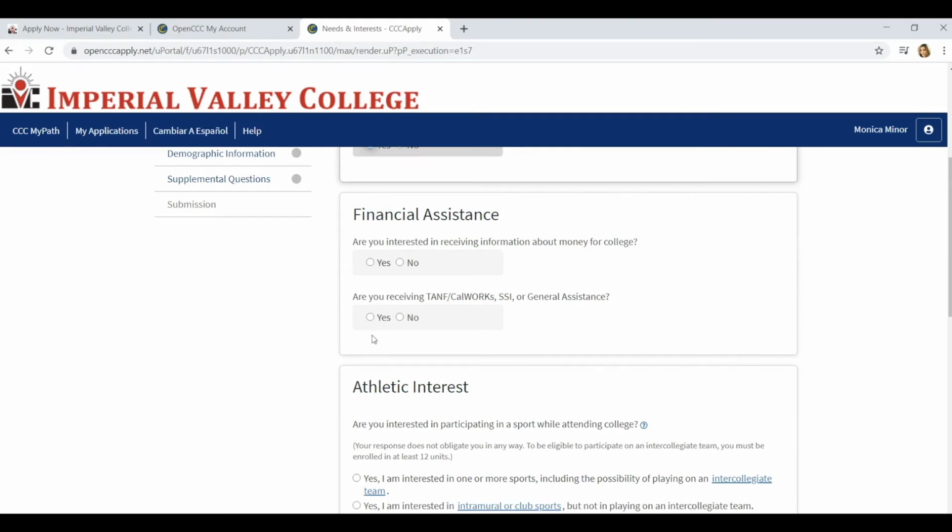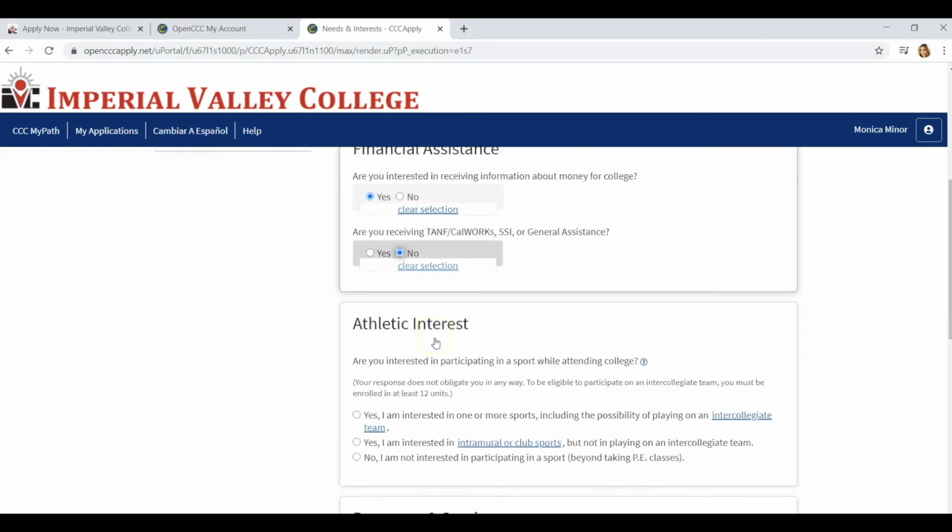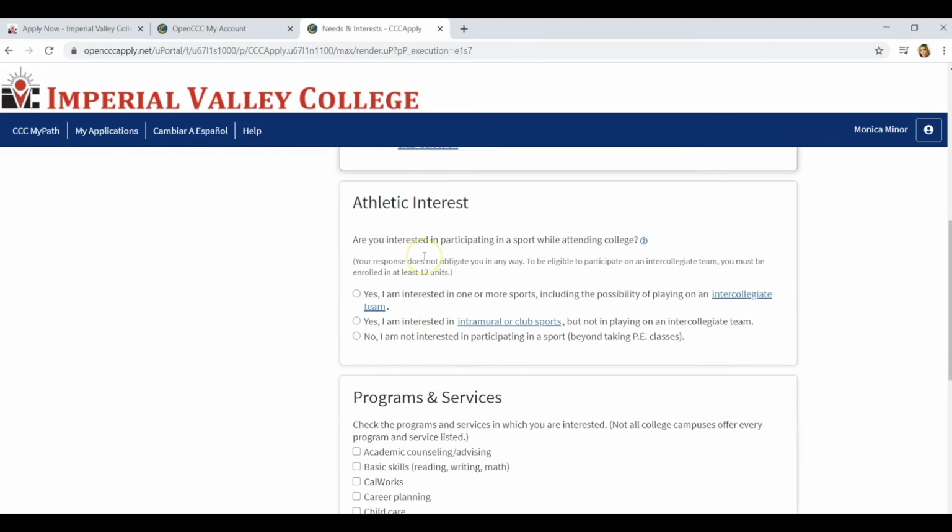Financial aid assistance, are you interested in receiving information about money for college? Yes. Are you receiving TANF, CalWORKs, or SSI or general assistance? If you are, then put yes. If you're not, then put no. Next, any athletic interest? Yes, I'm interested in one or more sports. Yes, I'm interested in a club sports. No, I'm not interested.